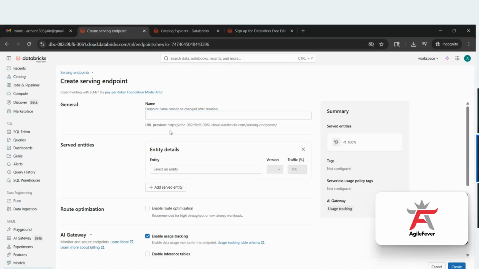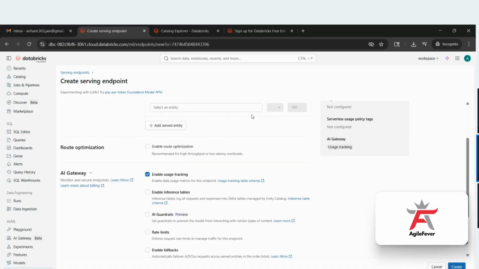So that location will be the API which will be generated. Once you start giving the name of that model here, this entire thing will become your link, which you are going to share with the UI team. Based on that, the UI team will be calling your model. This is how we will be creating it.